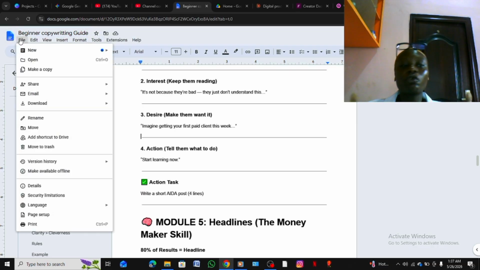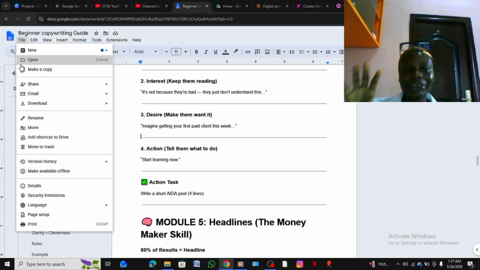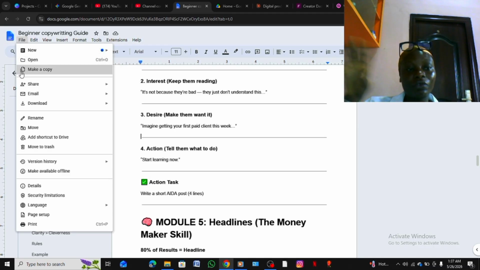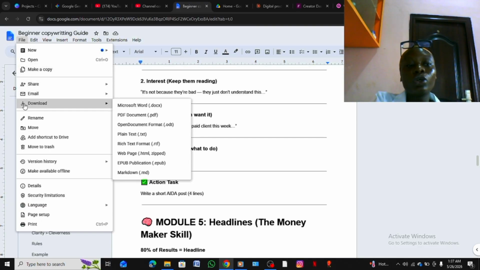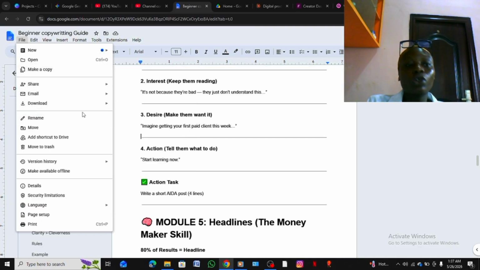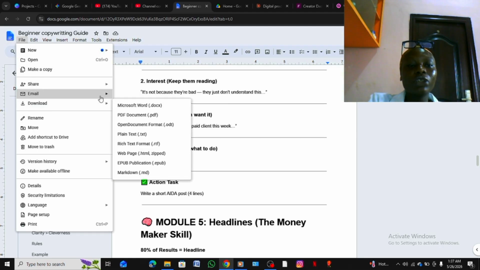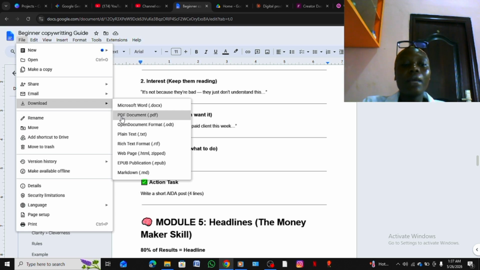If it's your phone, it is also very simple. Still do the same thing. You see three dots at the top right of your phone, and then you can download. On your phone you will see share and export. But when you are using your laptop, go to download and you can download as PDF, Microsoft Word, whatever. So I'm going to be downloading as a PDF.